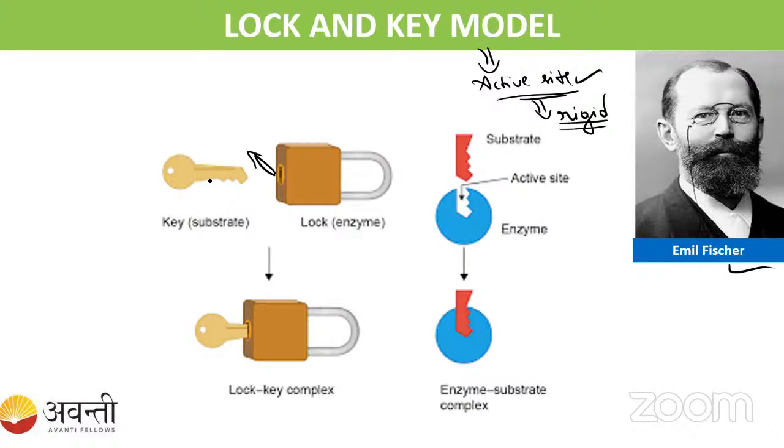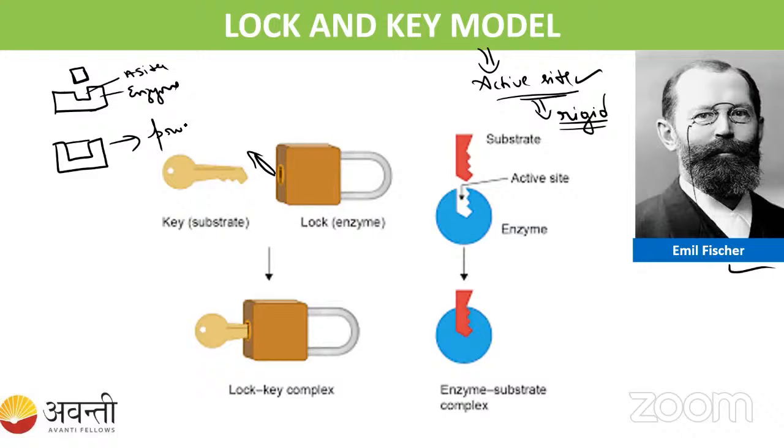Okay, particularly the substrate, for example, this is the structure of the enzyme. This is the active site. So the substrate should be like this only. Then only it can come and bind here. Then it can convert this into the product.